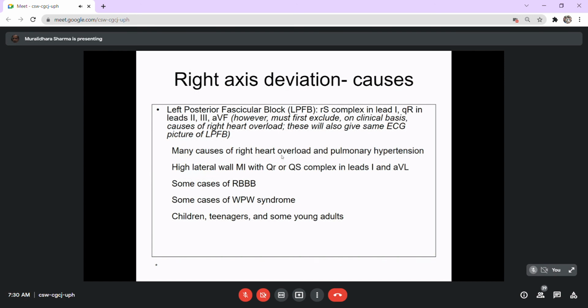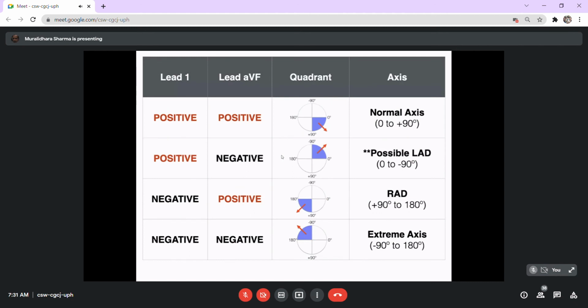And this is how you can record the right axis deviation. The most important cause would be right ventricular hypertrophy, as well as blocks. Again, it could be either a fascicular block or bundle branch block. How to decide whether it's a bundle block or hypertrophy, we will discuss in a later period. A right axis deviation can also be normal in some children in pediatric ECG. Pediatric ECG is one small issue which we will consider at the end of all these sessions, where there could be some variations. In some teenagers with a thin body wall, it can present with right axis deviation.